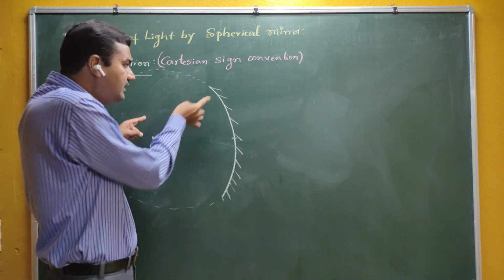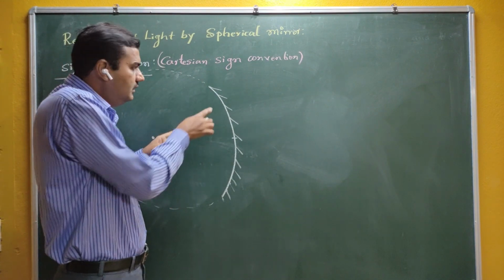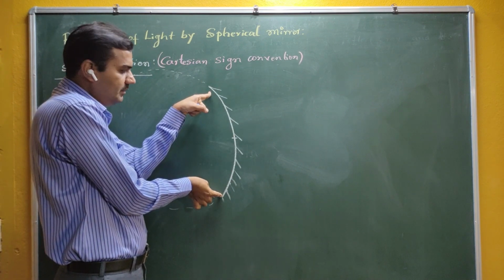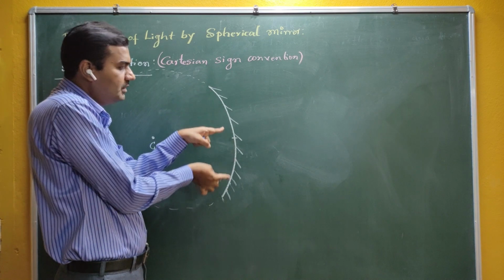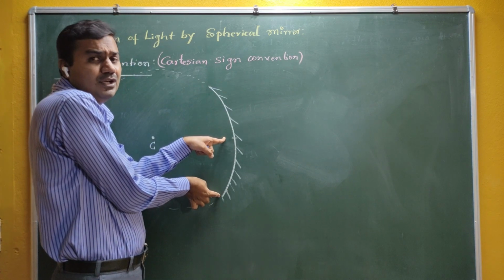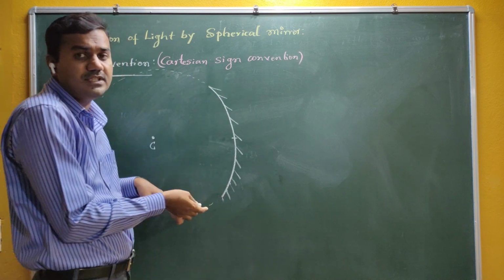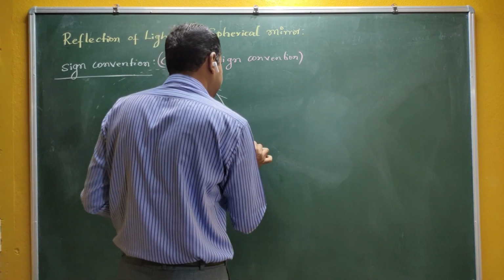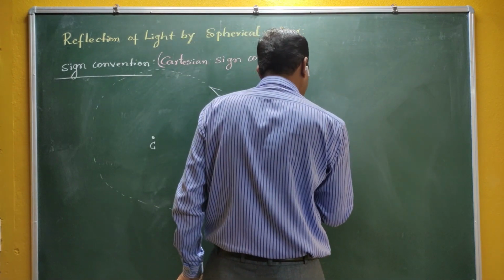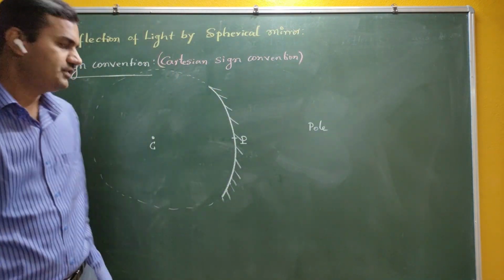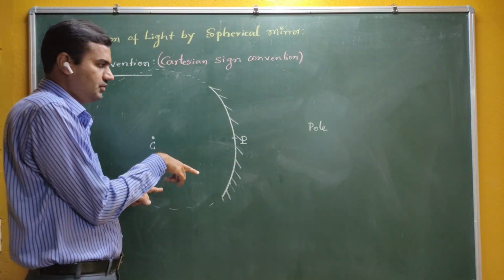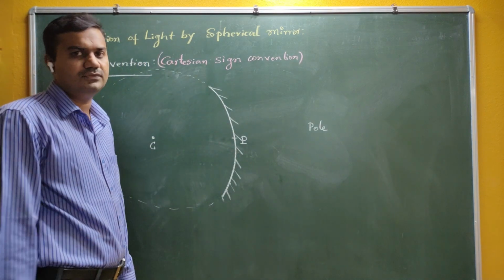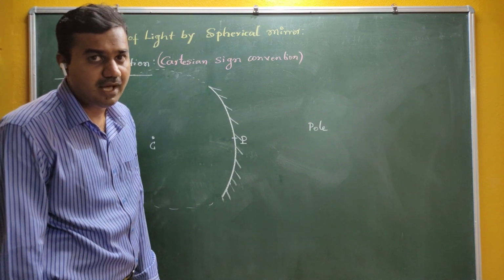So if this length is 10 centimeter, and this is a point which is 5 centimeter from both ends, then I can say that this is the geometrical center of this particular mirror, and that geometrical center is called the pole. The center of curvature is the center of that part of the imaginary sphere, and the pole is nothing but the geometrical center of the curvature. Are you getting me?